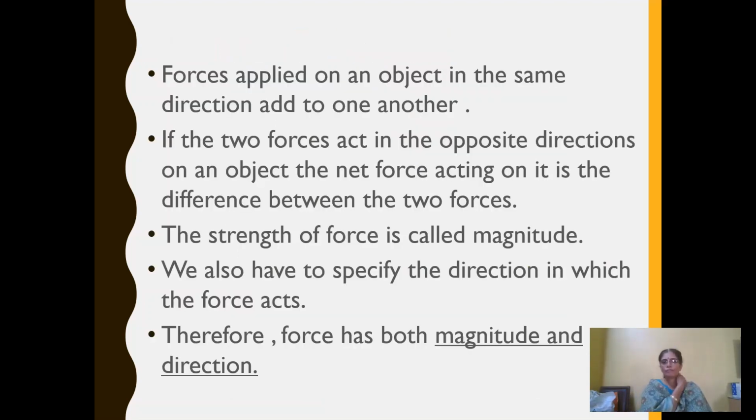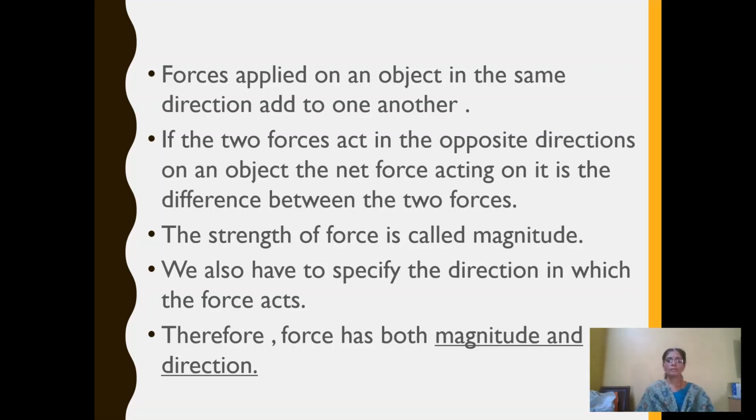So if the forces are applied on an object in the same direction, they add to one another, so the movement will be easier. If two forces act in the opposite direction on an object, the net force acting on it is the difference between the two forces, which means it gets reduced and they nullify each other, and the net result will be zero, meaning very little.